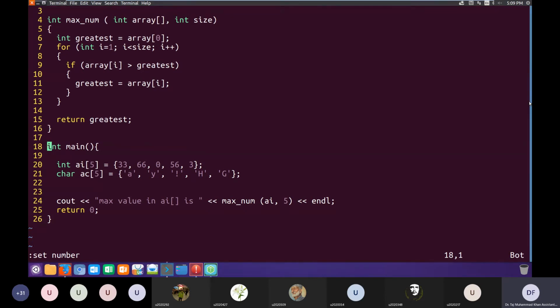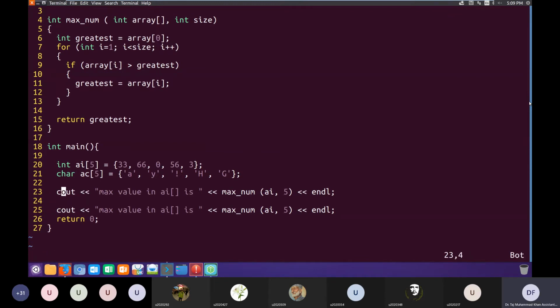Okay, so what I am basically bringing to your attention is that when we pass arrays to a function, so if I calculate the size of this array AI here in the function, size of AI.